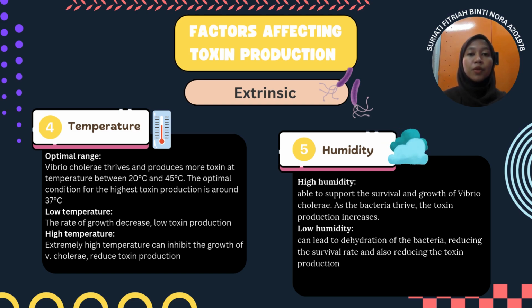But at optimal range, Vibrio cholerae thrives and produces more toxin at temperatures between 20 degrees Celsius to 45 degrees Celsius. The optimum condition for the highest toxin production is around 37 degrees Celsius.